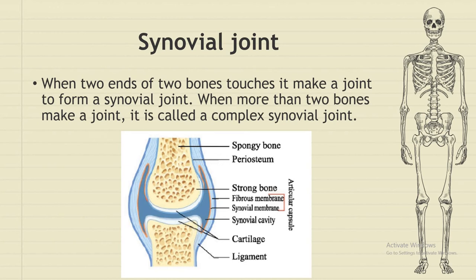The synovial fluid and the cartilage of the joint actually reduce the friction, so less energy is consumed for the movement of this joint. Okay, so we can see in this figure the synovial fluid, and also we can see a cartilage, ligament.